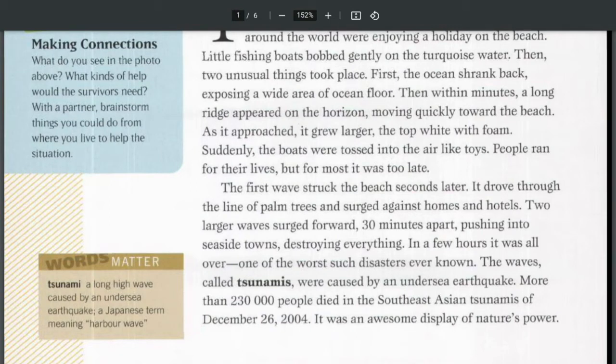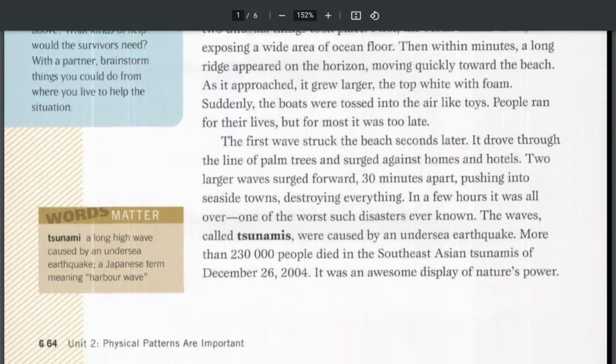The waves, called tsunamis, were caused by an undersea earthquake. More than 230,000 people died in the Southeast Asian tsunamis of December 26, 2004. It was an awesome display of nature's power. And if we look here at the words matter, tsunami is a long, high wave caused by an undersea earthquake, a Japanese term meaning harbor wave.